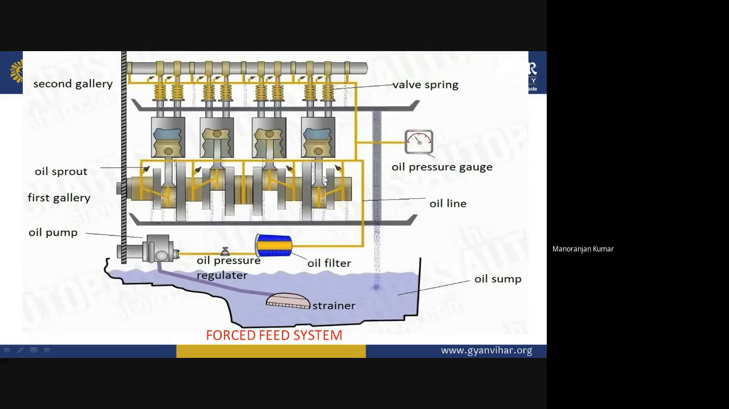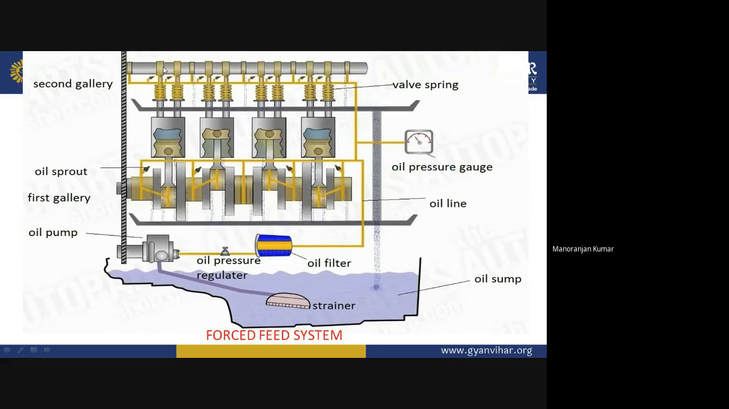So in this way the crankshaft is lubricated, as well as the connecting rod and the piston. Now after lubricating the crankshaft, piston and connecting rod, the lubricating oil will reach the second gallery. So in this gallery, what components are there? You can see there are some valves, some springs, and the tappet.